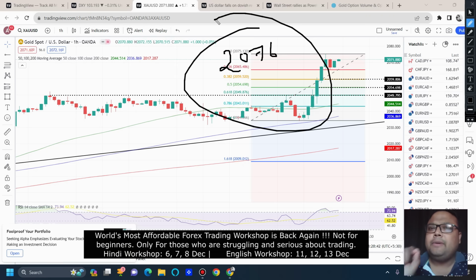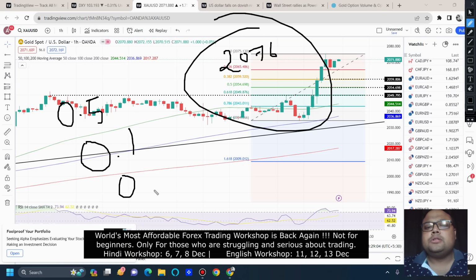But be a little bit careful and follow proper risk management, because usually we don't get to see much volatility during the first half of Monday. For a breakout, volume is extremely important. Volume plays a very big role. If you usually go for a lot size of 0.5, then if you see the market going up right after the market opening, we can go with a lot size of 0.1 or 0.2.